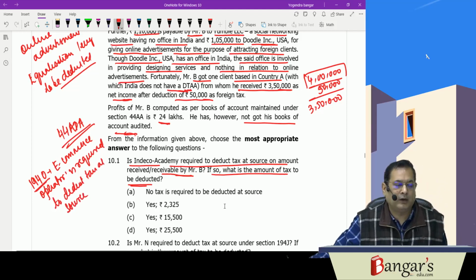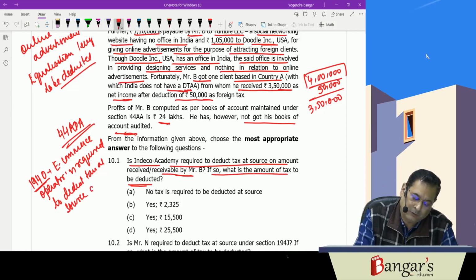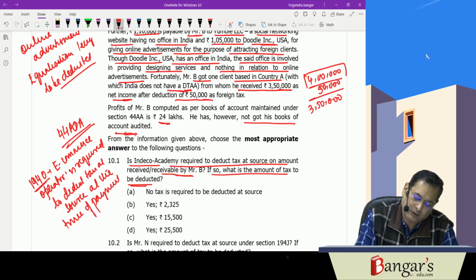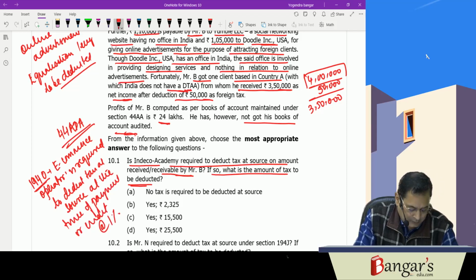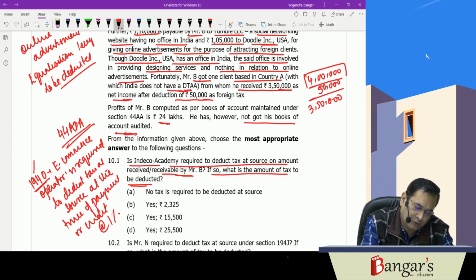Under section 194O, it has been provided that an e-commerce operator is required to deduct tax at source at the time of payment or credit at the rate of 1%, and the said provisions under section 194O have been introduced with effect from what?